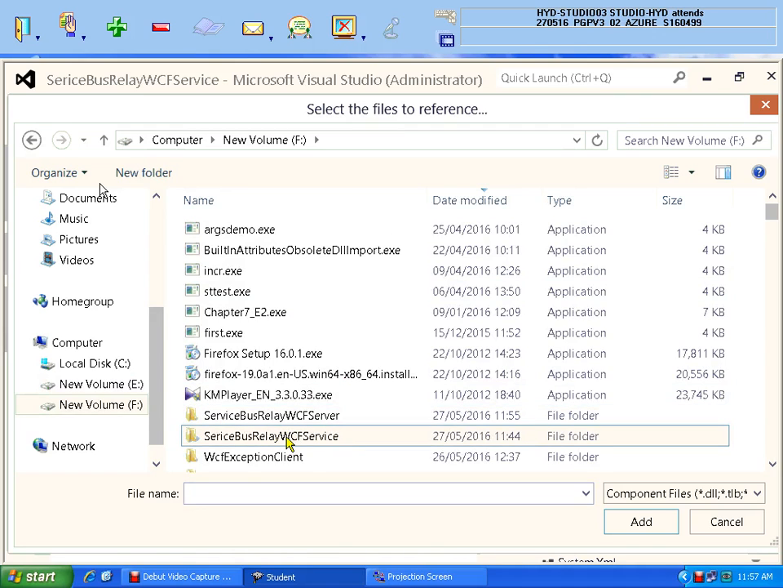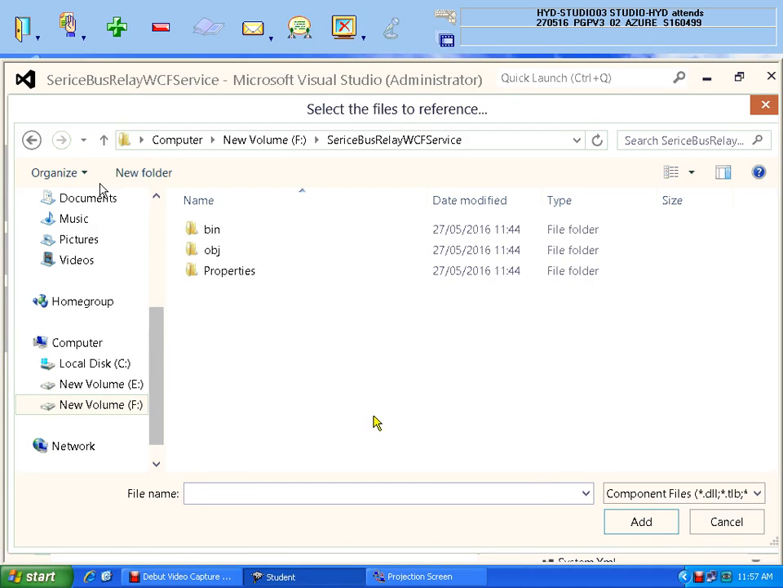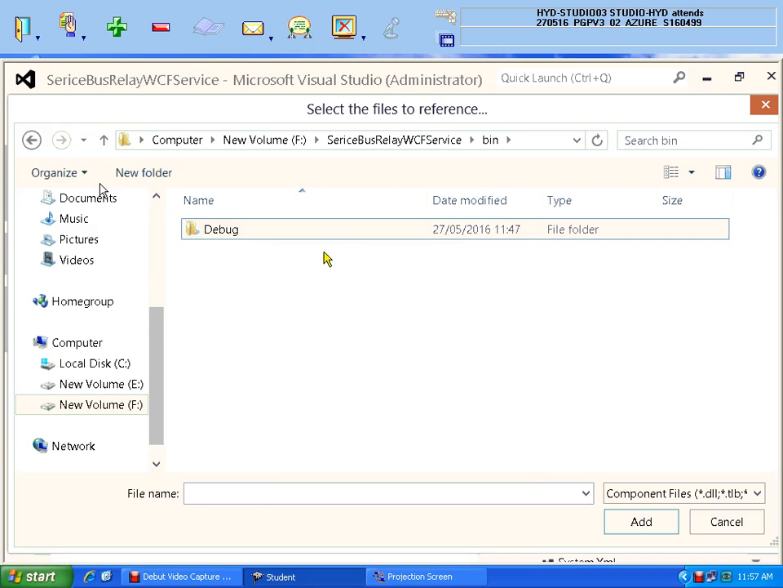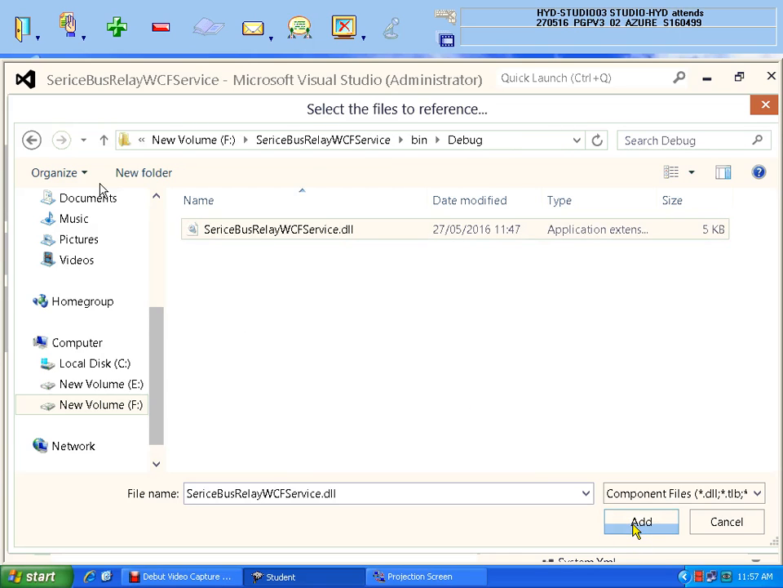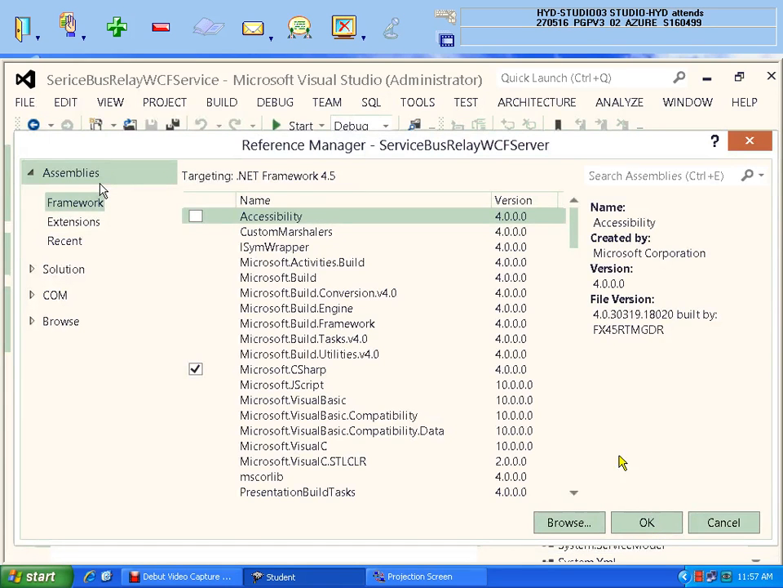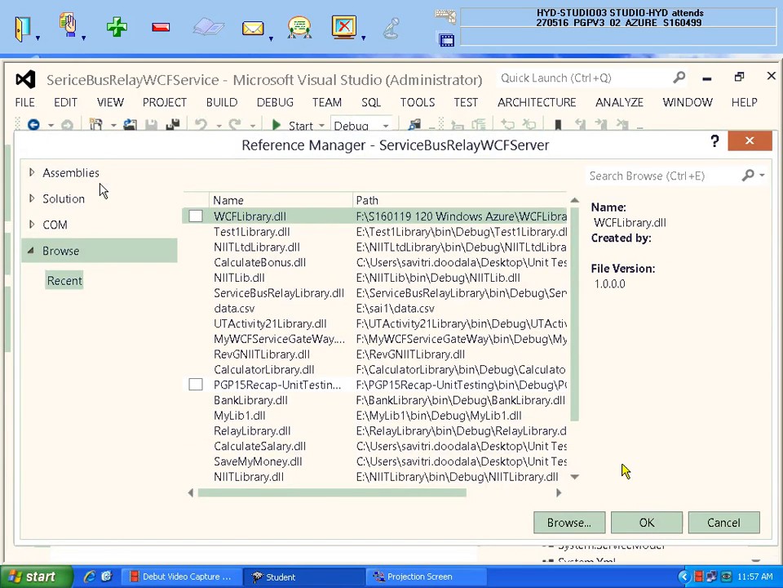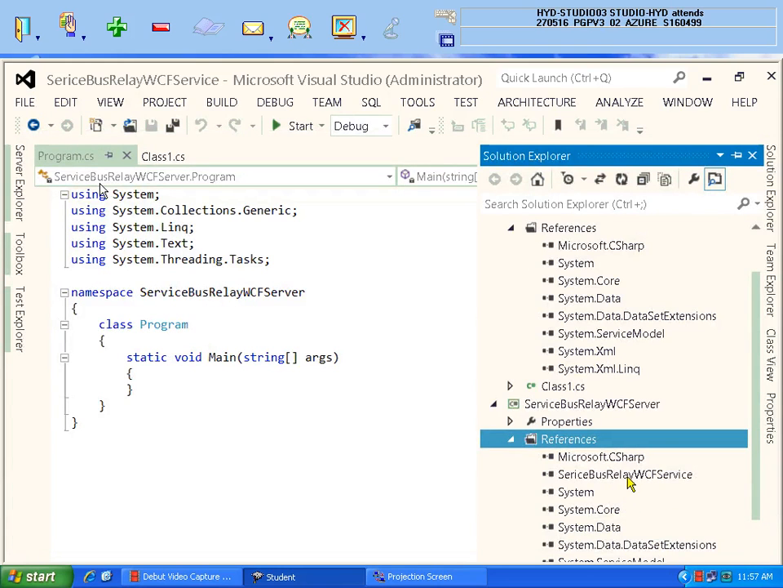This is the service where the interface was created. That is the one, the bin debug DLL file. You need to take it, add the reference and click on OK. Whenever you do it like this and click on OK, that reference also will be added. See, can you see? Service bus relay CCF service. So the second step is also done.